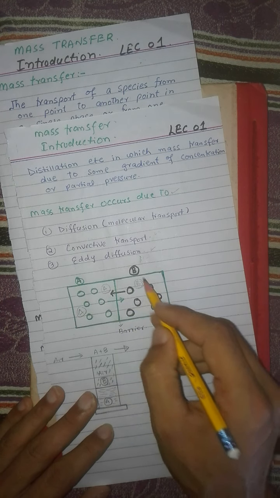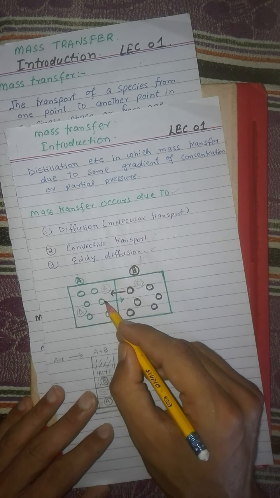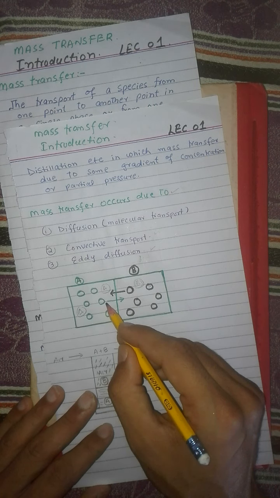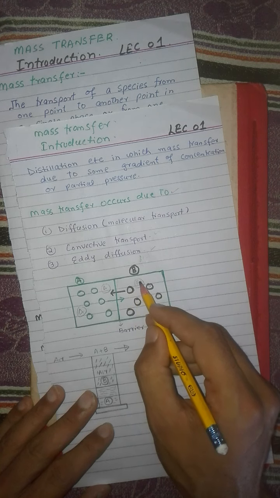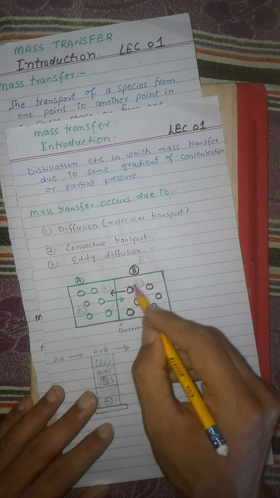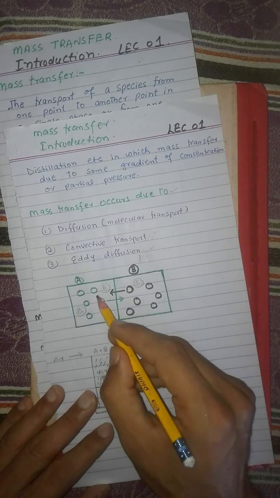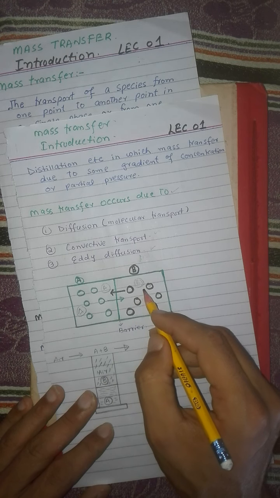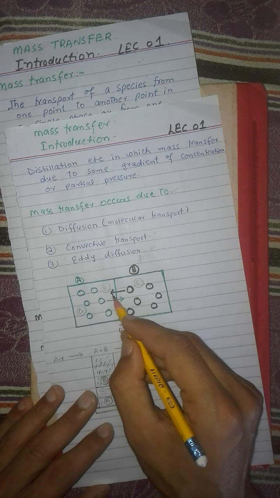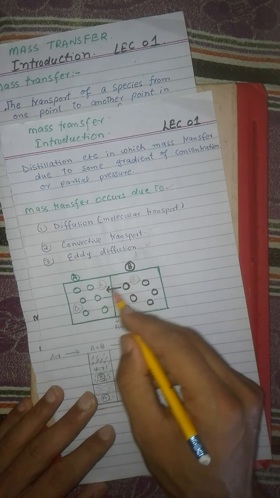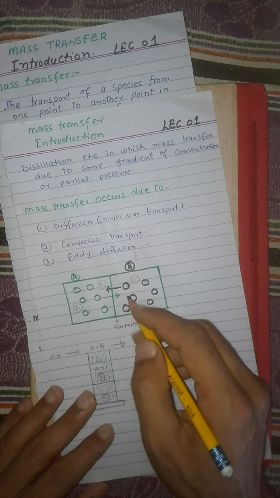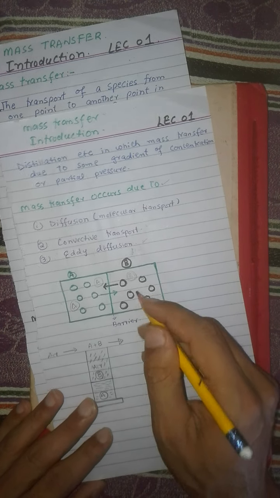So this is simply a diffusion process in which the particles move from higher concentration to lower concentration, and similarly the molecules of B. Here the concentration of B molecules is higher on this side, so the molecules will transfer from higher concentration toward the lower concentration. This type of problem can be simply solved by Fick's law of diffusion.